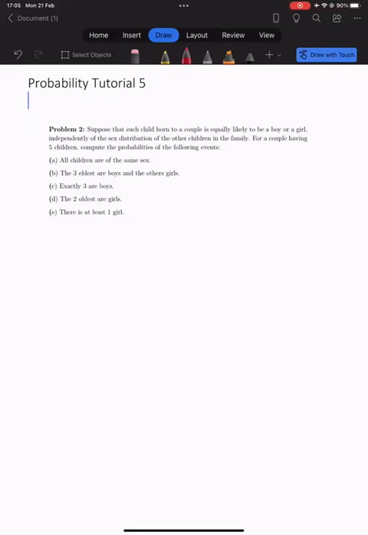Okay, so suppose that each child born to a couple. I'm sorry, there's a lot of noise outside my room. I'll just wait a second for it to go down.